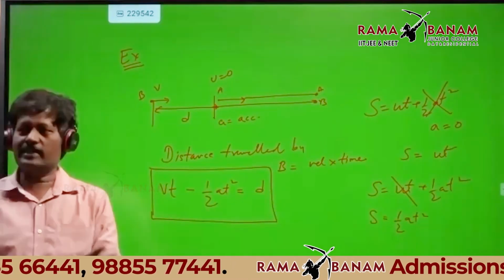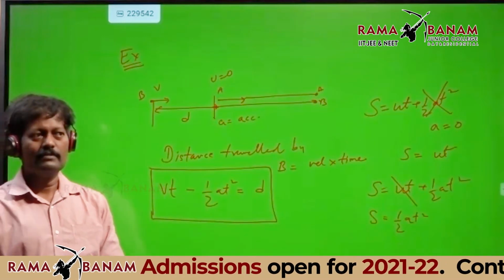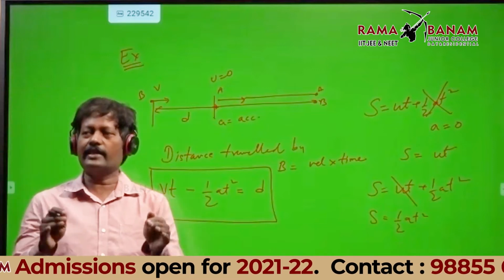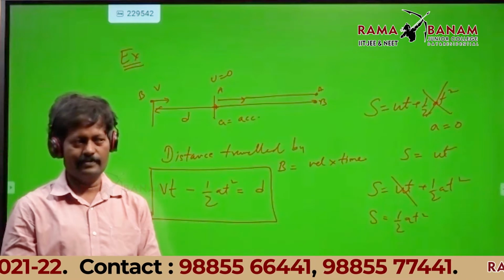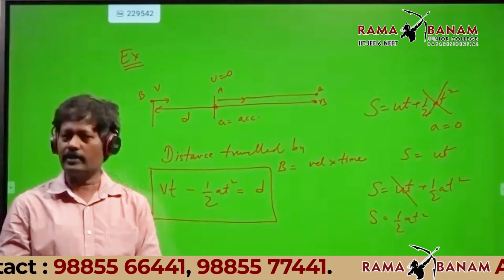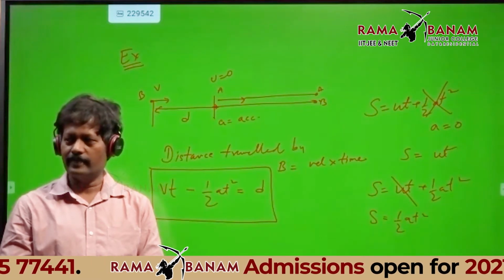That means in your 7th standard, no car should accelerate. That is the meaning. Because in 7th standard, you have learned about uniform velocity only. So the term half at square is not there. Did all of you get that point? Yes, sir.